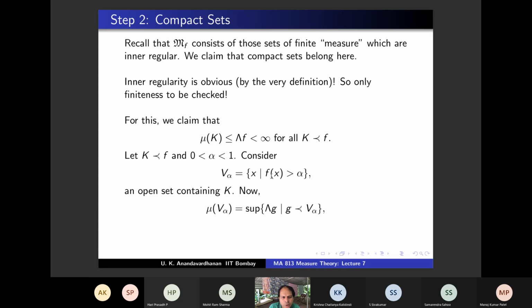Now you know how to incorporate alpha. What can you say about alpha times g?